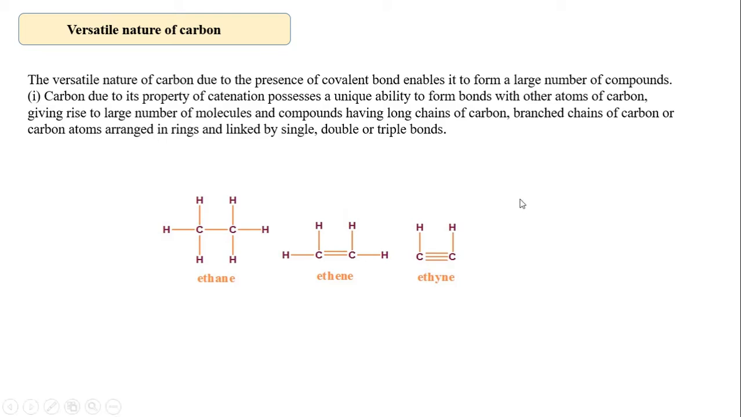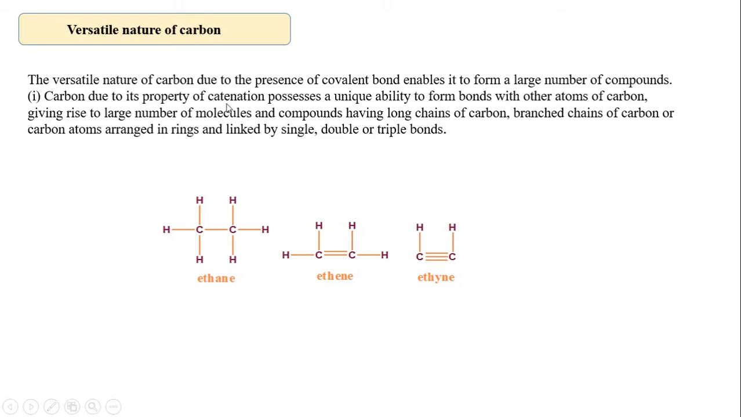For example, what is catenation? It is the ability to form a large number of compounds. We already know that carbon has 4 valence electrons, so it will mutually share them with other carbon atoms and form a large number of compounds. These can be a long chain of carbon, a branched chain, or carbon atoms arranged in the form of a ring, linked by single, double or triple bonds. This is a single bond, this is a double bond, and this is a triple bond. That property is called catenation.